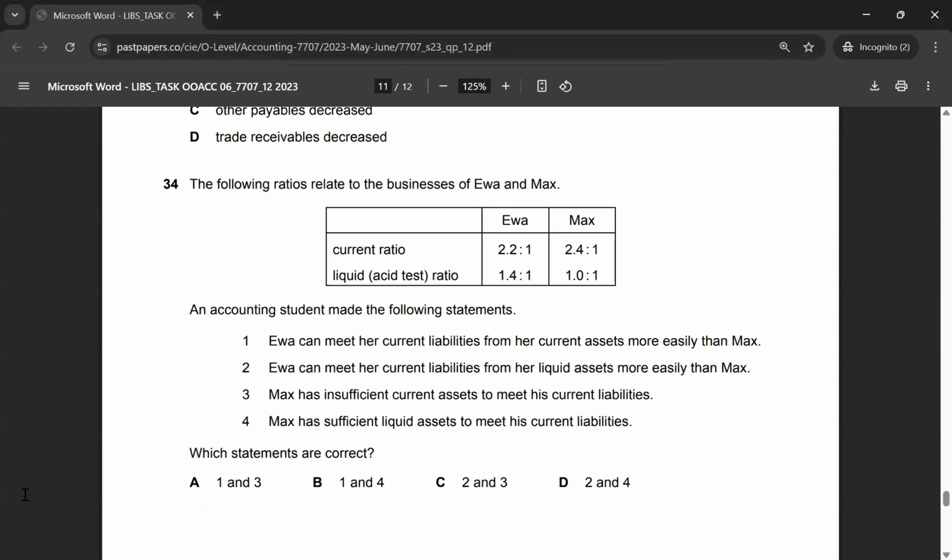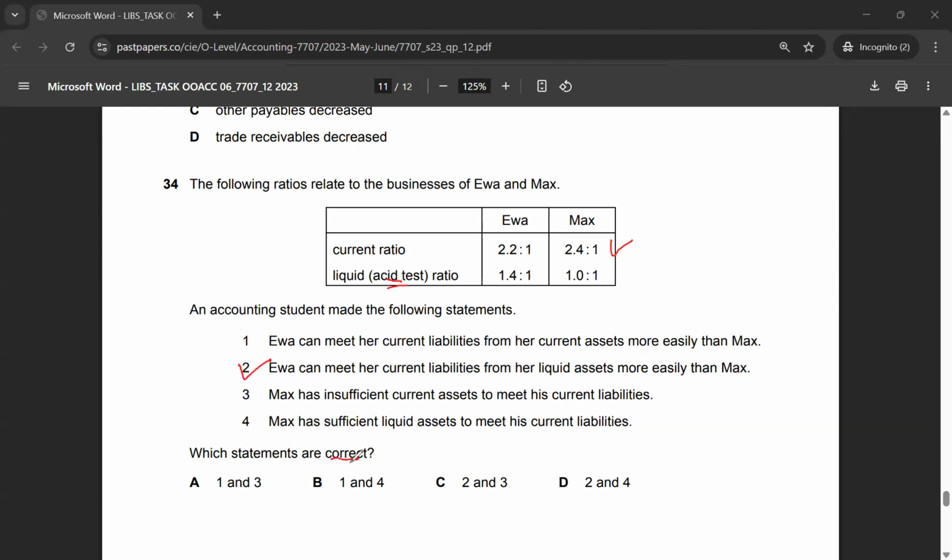Let's look at multiple choice 34. The following ratios relate to the business of Eva and Max. An accounting student made the following statements, so let's evaluate them together. Statement one: Eva can meet her current liabilities from her current assets more easily than Max. Can she? No. Max is in a better position, because for Max the current ratio is 2.4, whereas Eva's is 2.2. Statement two: Eva can meet her current liabilities from her liquid assets, which refers to the asset test ratio, more easily than Max. This statement is correct.